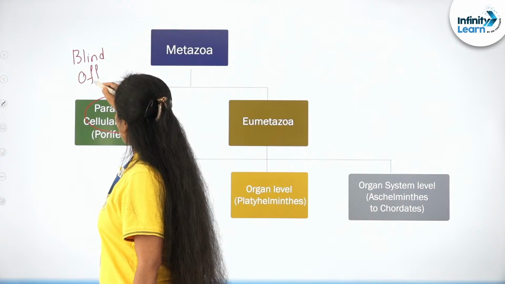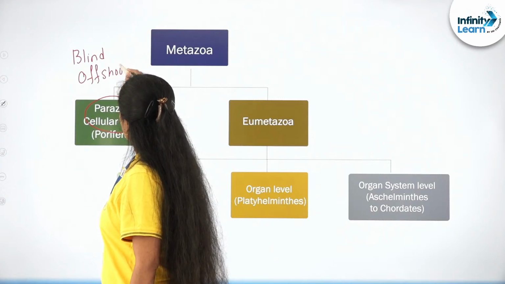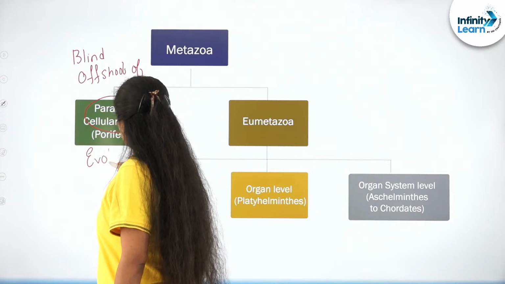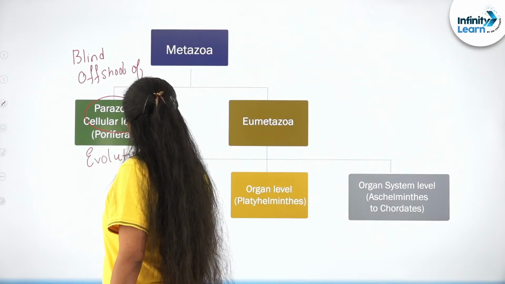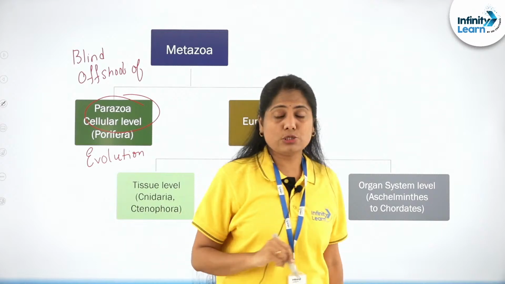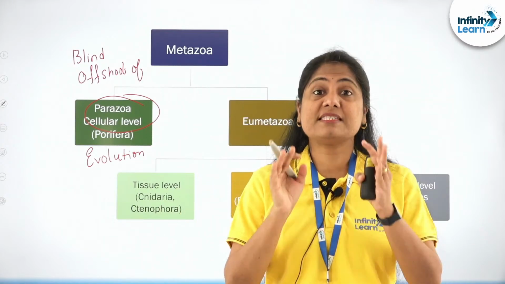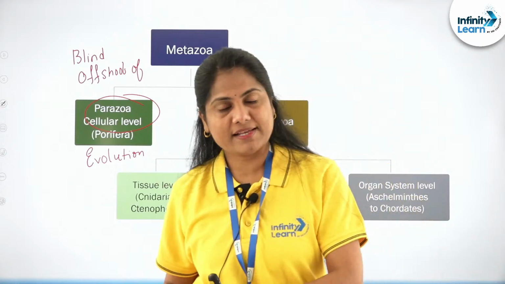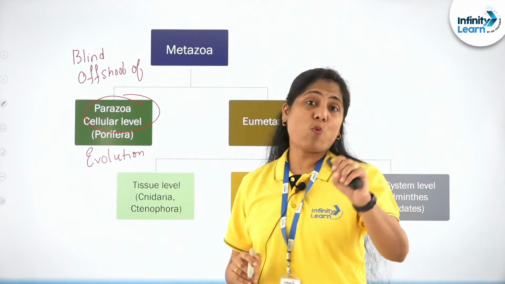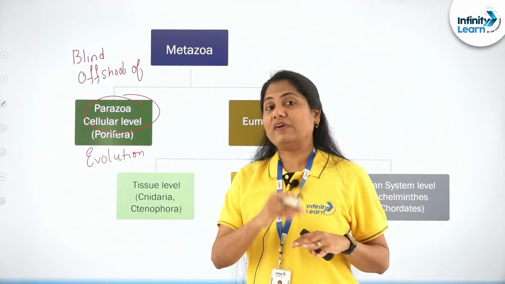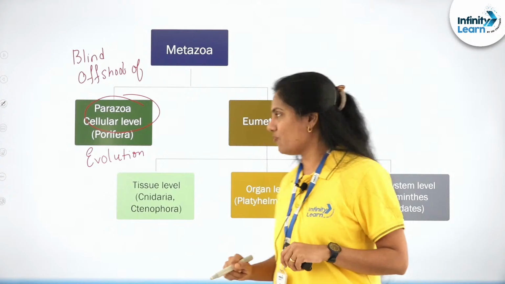Blind offshoot of evolution. Now, why is it called so? This is something that did not evolve into any other organism. It is the basic cellular level of organization. We will discuss shortly why, in spite of it being a multicellular animal, it is confined to only cellular level of organization.